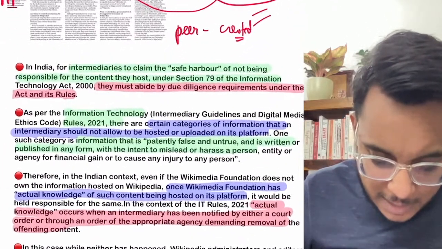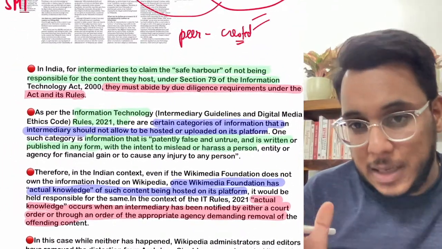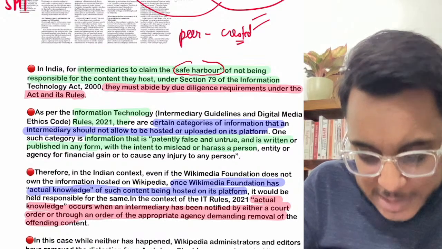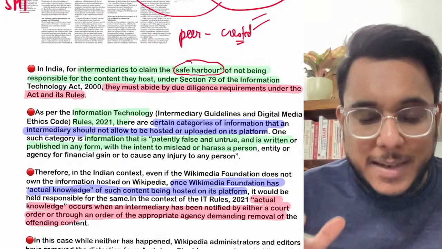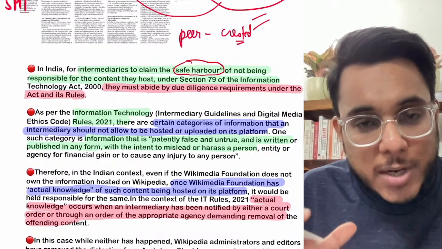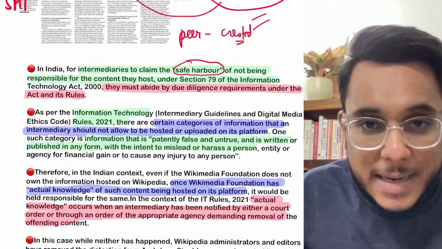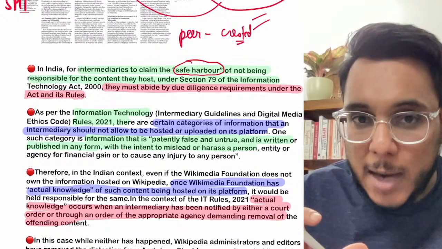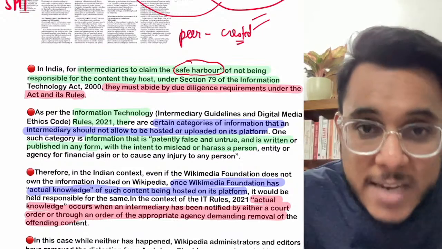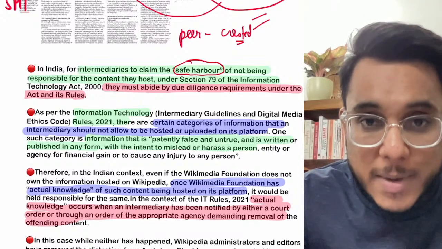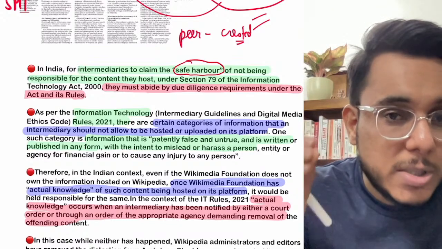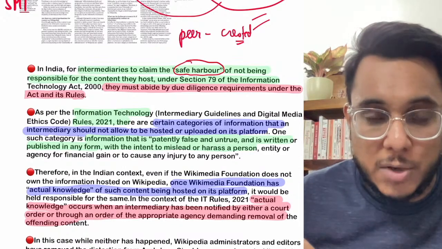So basically, guys, when we talk about this, there is a safe harbor that comes in between. What is a safe harbor? Safe harbor is a provision in the IT Act, not only in India but in most countries. Safe harbor means that if there is any information on a website or social media platform, then that platform will not be responsible for that particular information.